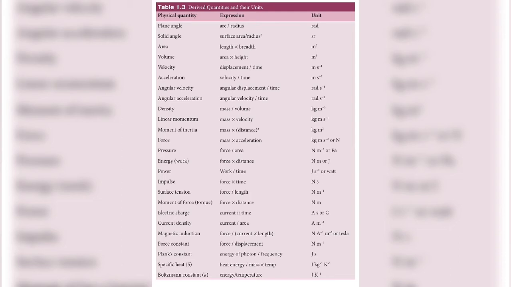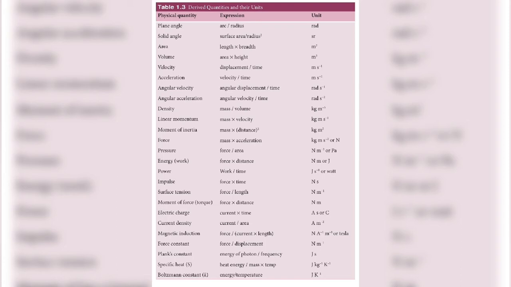Now coming on to density. What's the formula for density, children? In your 9th standard or in your 8th standard, you would have studied this. Density is nothing but mass per volume. What is the unit of mass? Mass is kilogram. Then volume? Volume is meter cube. But it is in the denominator. So you will write kilogram per meter cube.